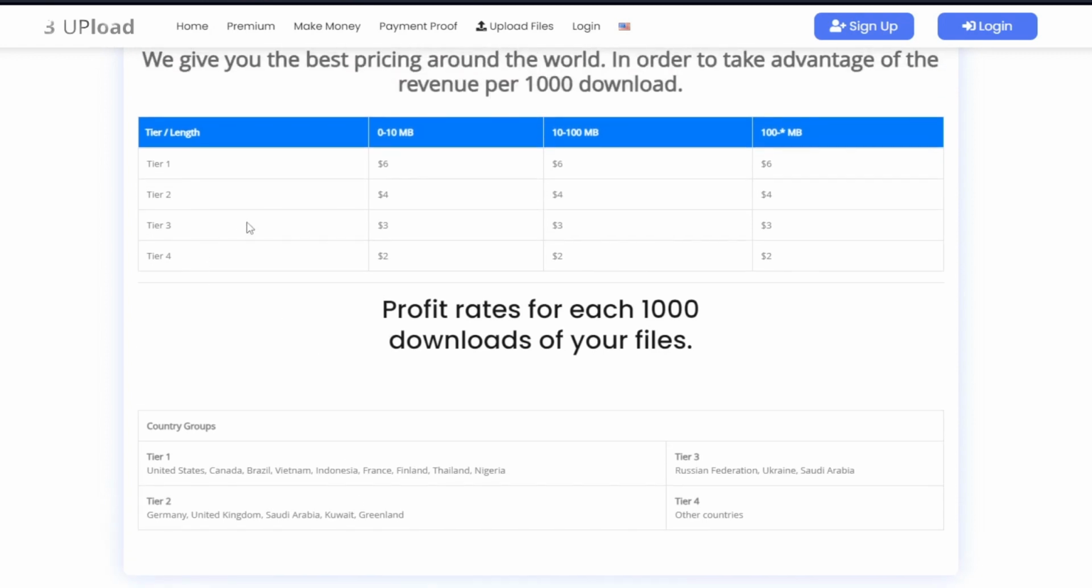And for the tier 3, we'll get $3, which is for the Russian Federation, Ukraine, and Saudi Arabia.